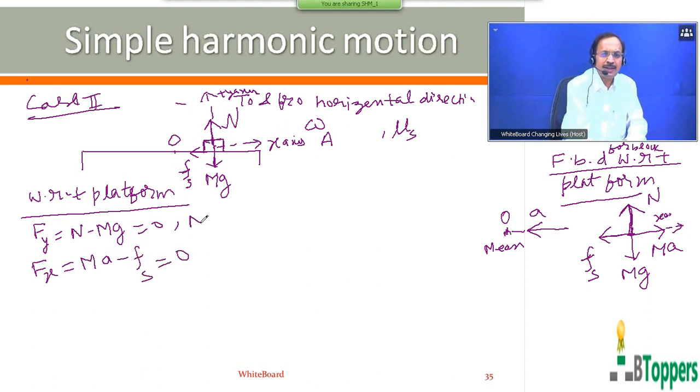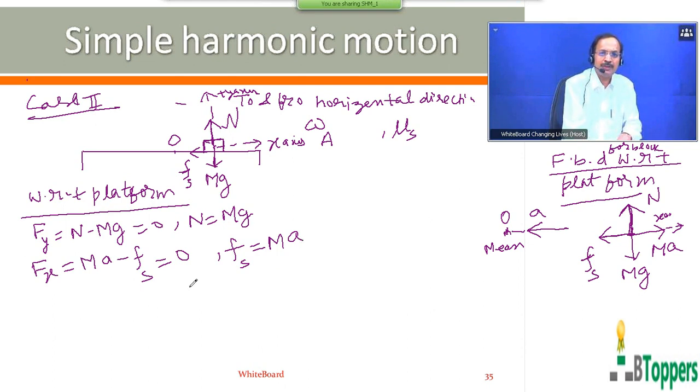If the block is at rest with respect to the platform, then the magnitude of static friction force on the block by the platform is equal to m into a, where a is the magnitude of the acceleration of the block. The magnitude of the acceleration of the block is the same as the magnitude of the acceleration of the platform, I mean with respect to the laboratory frame of reference. With respect to the laboratory frame, the block oscillates along with the platform, so the magnitude of acceleration of the block with respect to the stationary observer on the ground is the same as that of the platform. There is no relative motion between them.